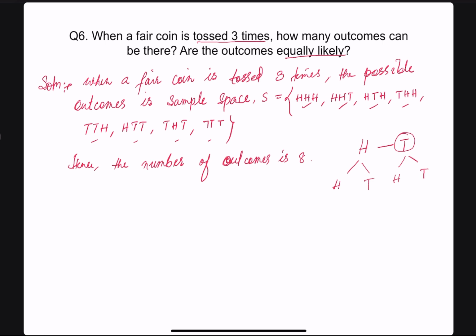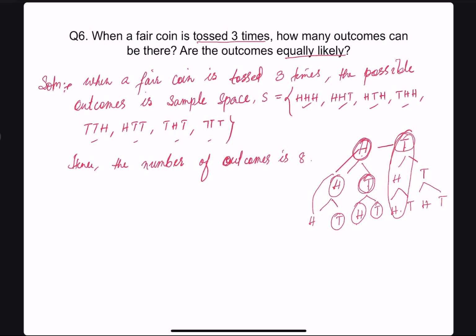Let's see the third toss. In the third toss you can get head or tail, and in this position also head or tail. Here also you can get head or tail. So now we have head, head, head. Next we have head, head, tail. Next we have head, tail, head. Next we can have head, tail, tail. So this is the way you can get them. Now tail, head, head. After that you can also get tail, head, tail. I think you will be able to understand. Take three at a time, then you'll get that. That is the outcome. Now they ask another question.